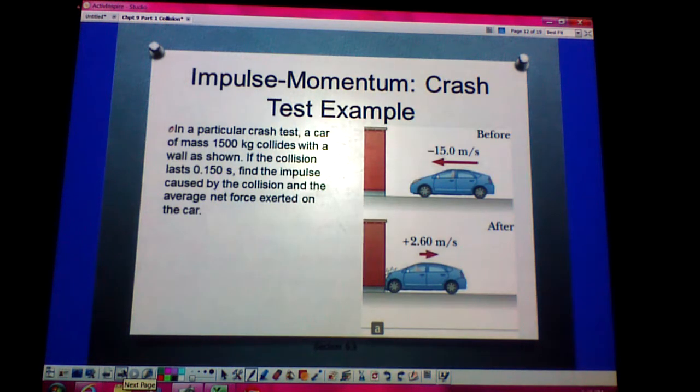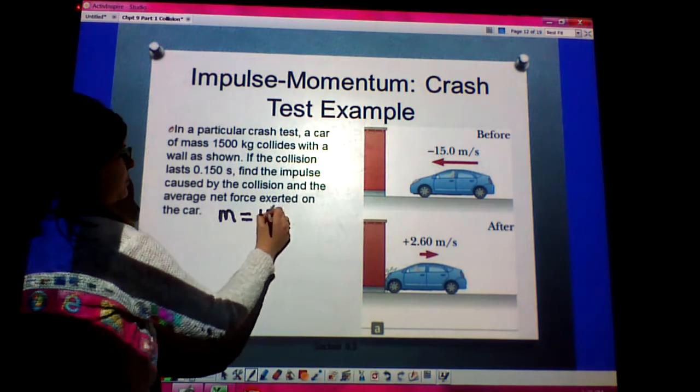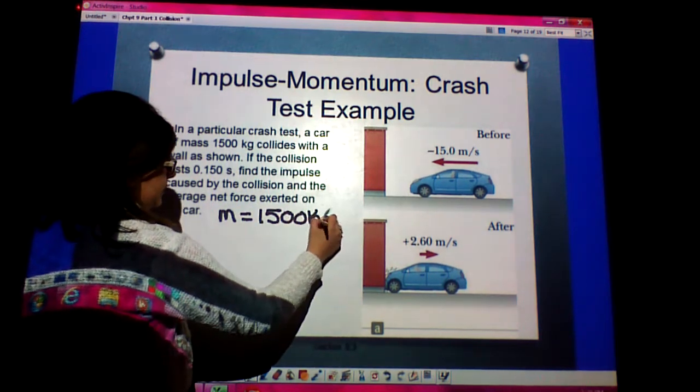Okay, so let's look at an example here. Let's say that in a particular crash test, a car of mass 1,500 kilograms collides with a wall as shown. If the collision lasts 0.150 seconds, find the impulse caused by the collision and find the average net force exerted on the car. So first of all, I want to think about all the things that we know. We have the mass of the car, so mass is equal to 1,500 kilograms.